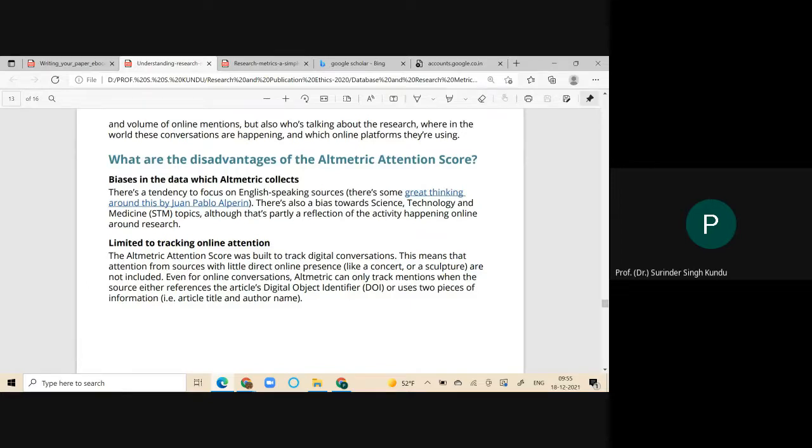Two pieces of information are required: article title and author name, both. If these are not available, then the altmetric score cannot be generated, or this data company is not able to extract that information from that database. That is a demerit of it.